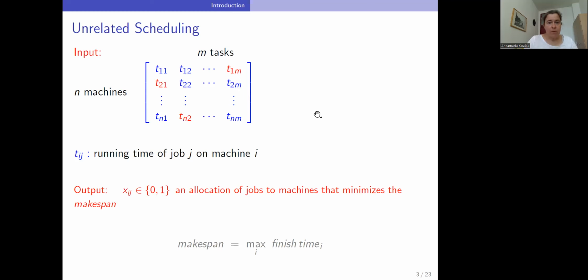What you should remember from this notation is that the rows of the matrix correspond to the machines and the columns correspond to the tasks. And the red color indicates the allocation, so which machine gets a task. And also, I will often call the machines players. We will see in the next slide why.